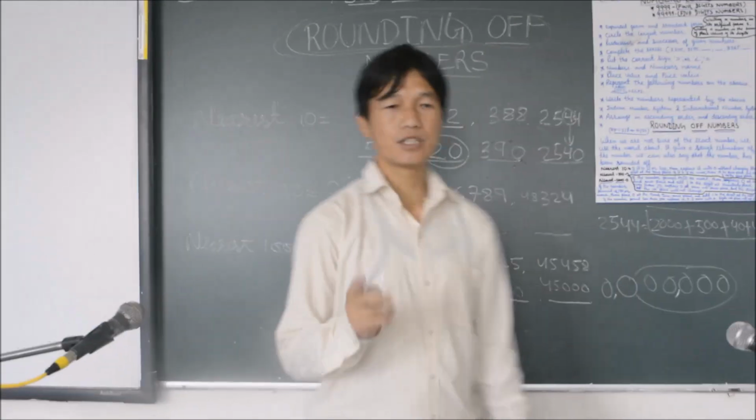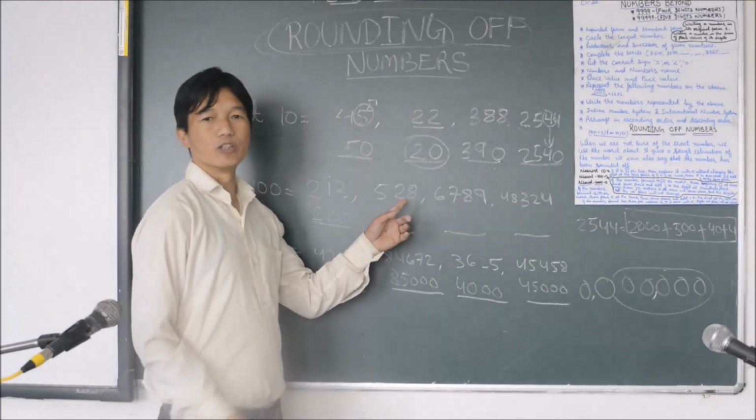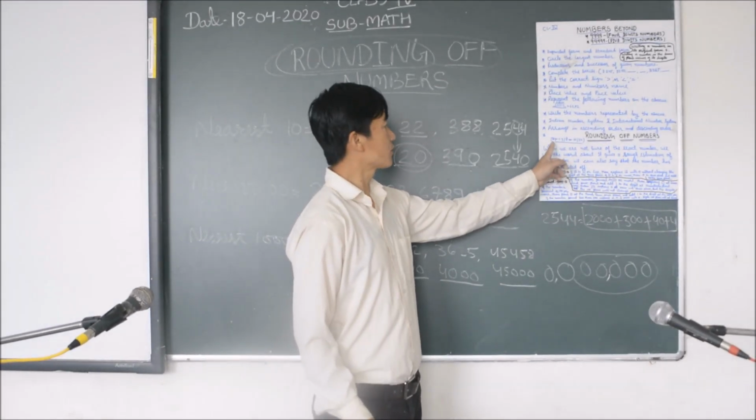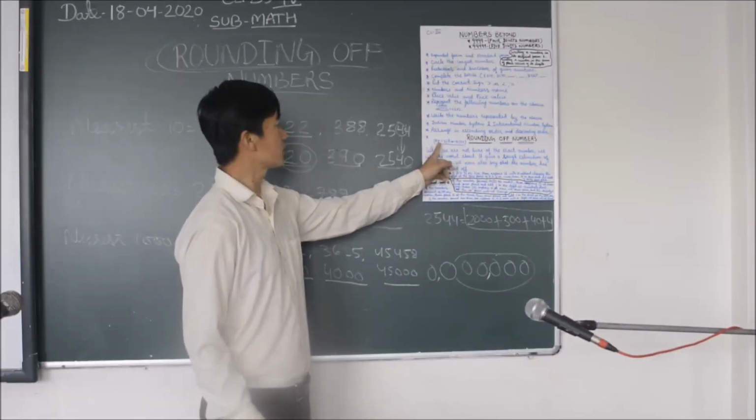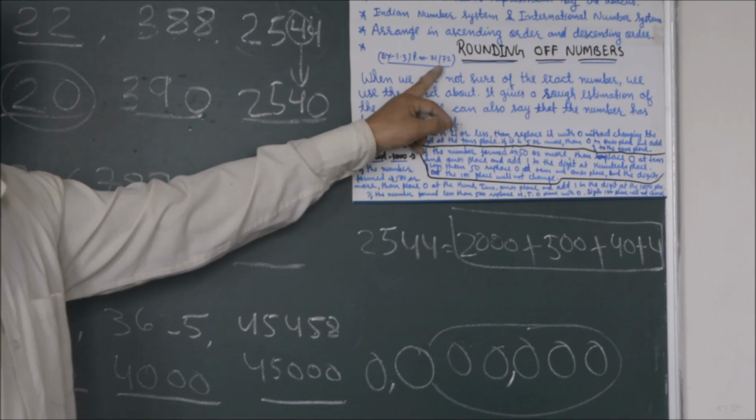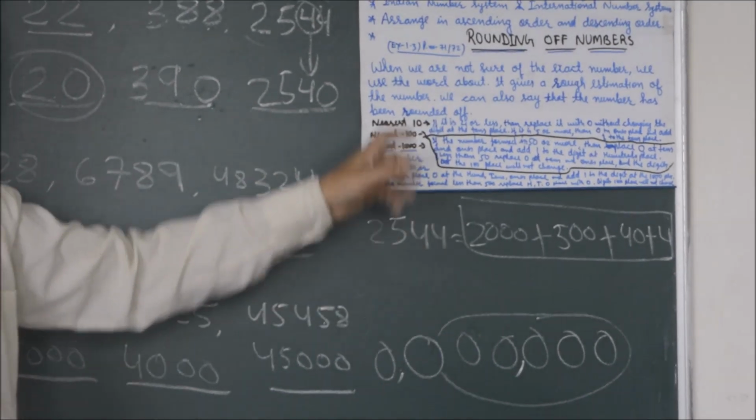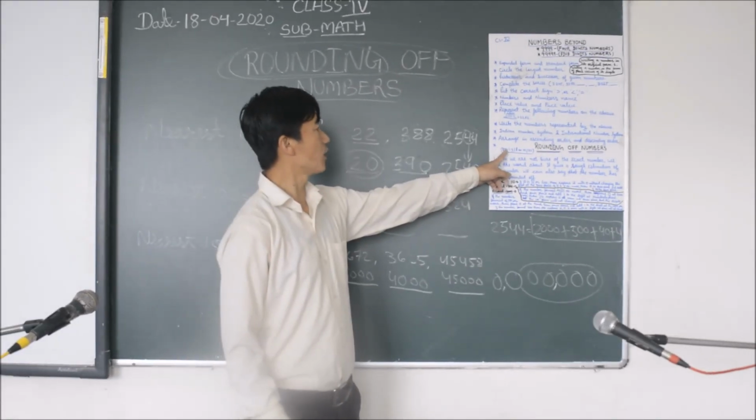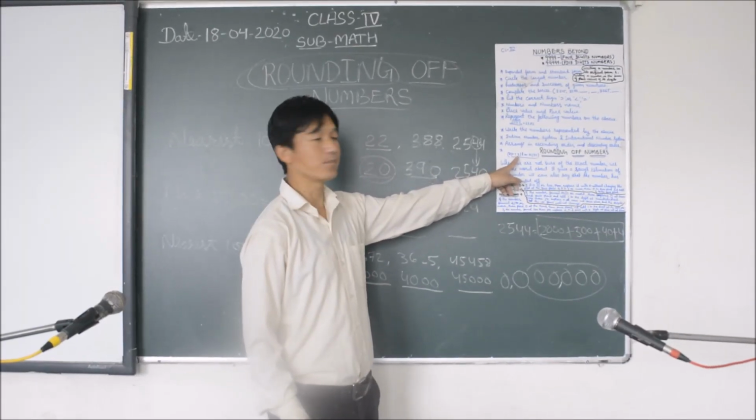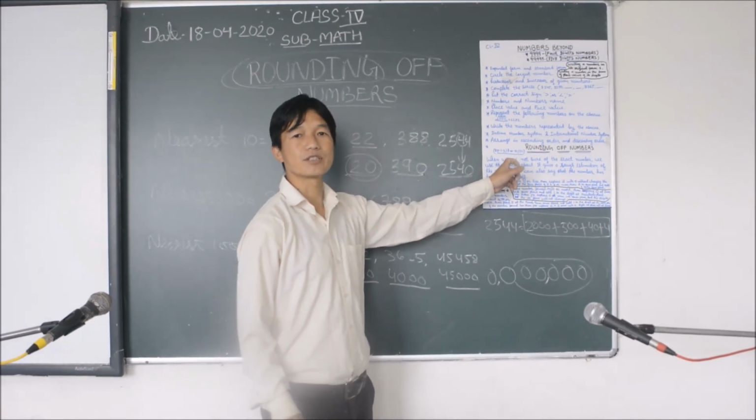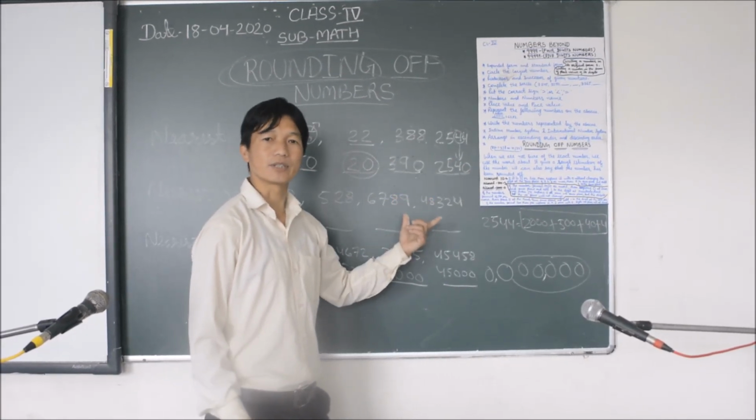Now I would like to give you homework. Take out the exercise book, exercise 1.3, page numbers 71 and 72. There are questions about rounding off. You do them. Exercise 1.3, page numbers 71 and 72, the questions for rounding off. So you do that. Okay, thank you.